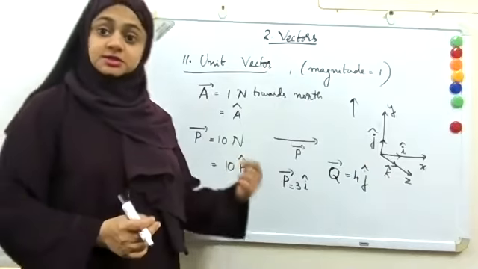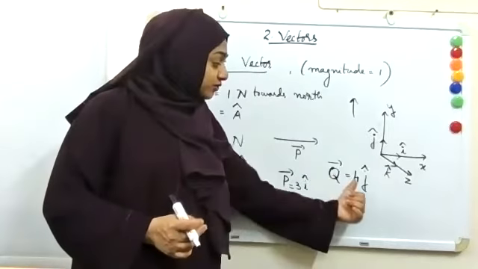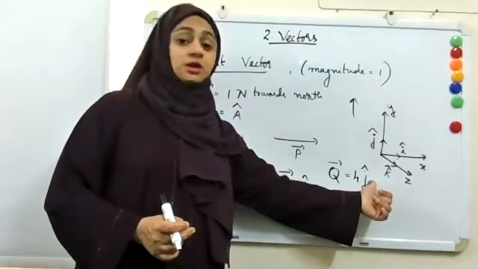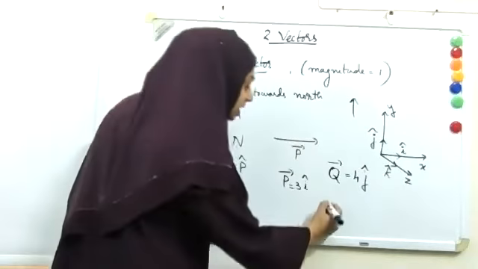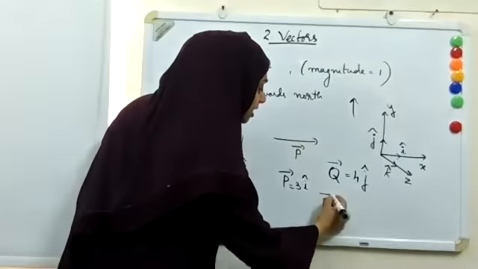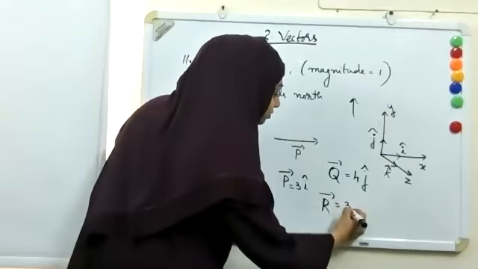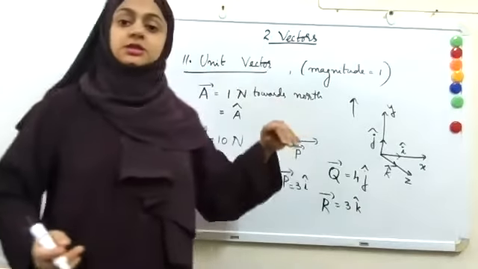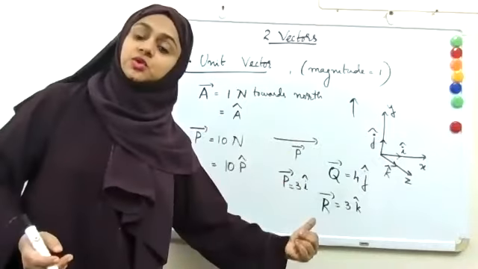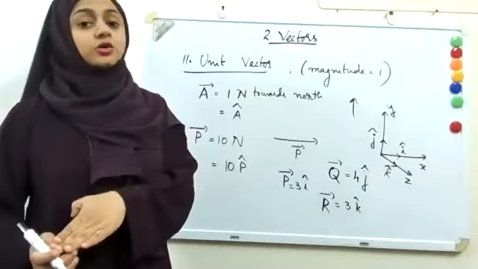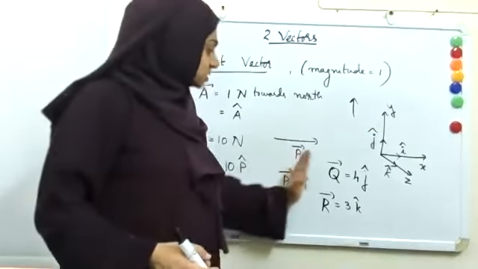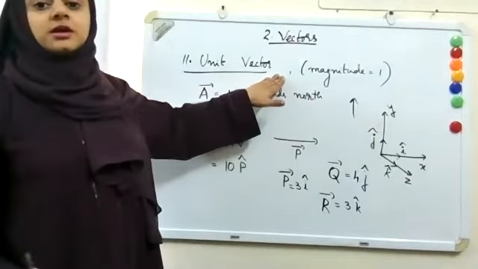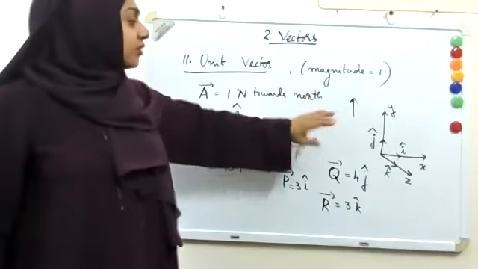It means this vector has magnitude 4 and it's directed along the y direction. If I say I have a vector r which is equal to 3k, it means there is a vector having magnitude 3 and it's directed along the z direction. So this is how we represent the unit vector, and that's the usefulness of unit vectors.